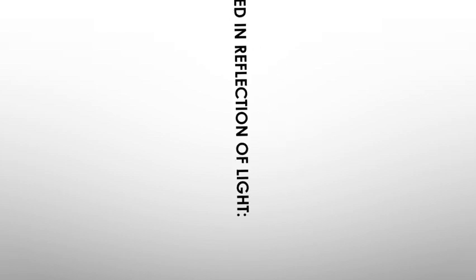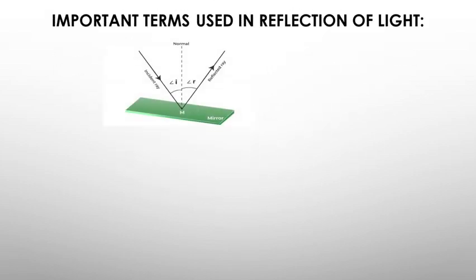We also want to look at some of the key terminologies. You have been hearing me talking about the incident ray, the reflected ray, the normal. We want to look at those terminologies which are used in reflection of light. So what are they? With our guiding diagram there, you see the incident ray, there's a dotted line, a normal ray, and then there is a reflected ray, and they are all coming at the same point.